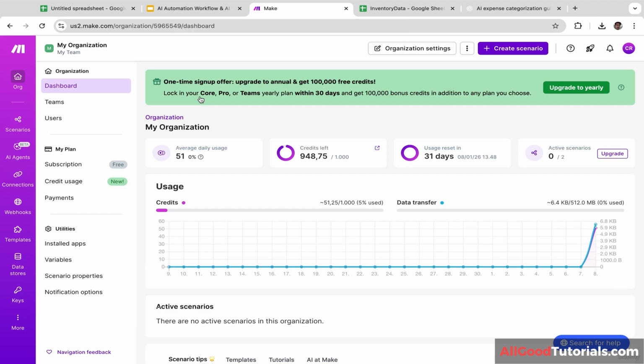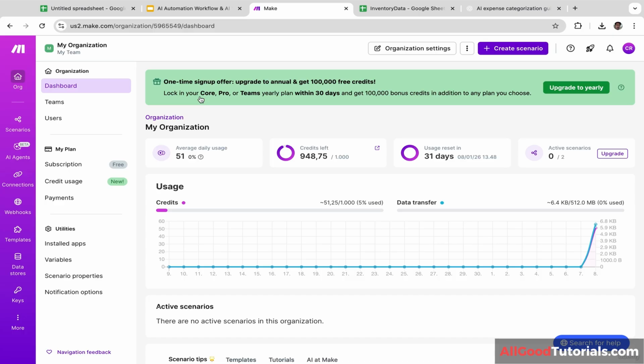Hello guys, welcome back to the course. In this video, we are going to build inventory tracking automations using Make. So it is a simple automation that will monitor your inventory data and check if your stock quantity is below the reorder level, then it is going to automatically send you an email. So it is going to be a reminder for you to reorder the products.